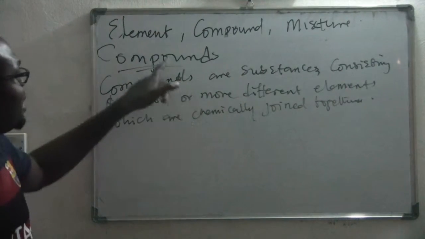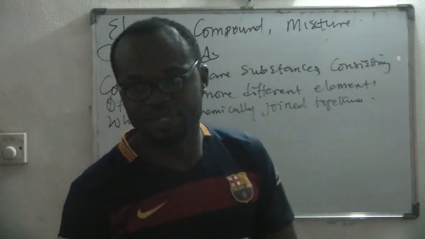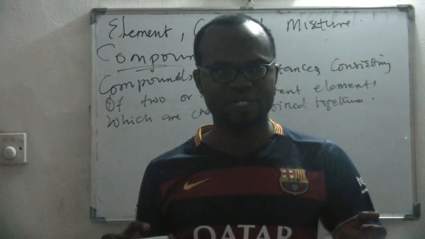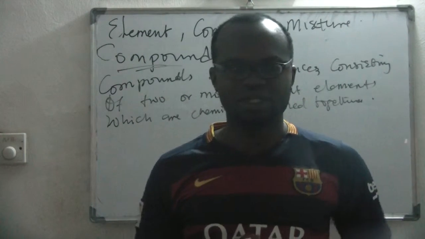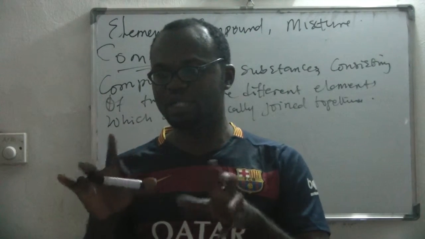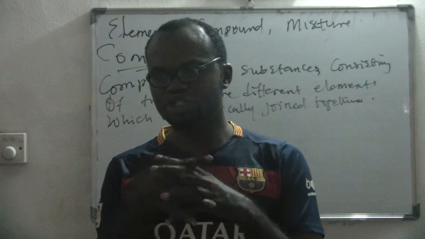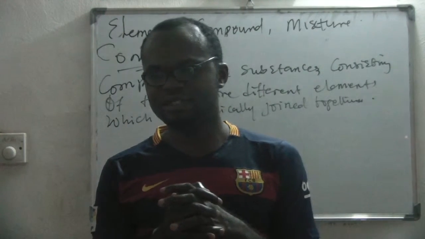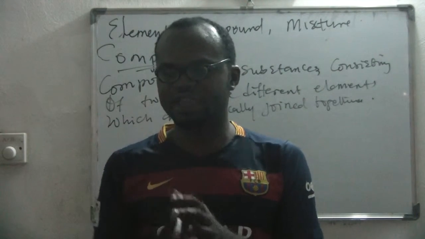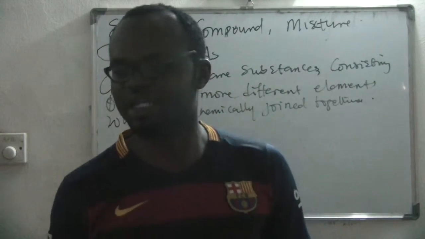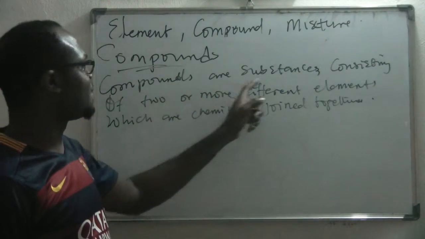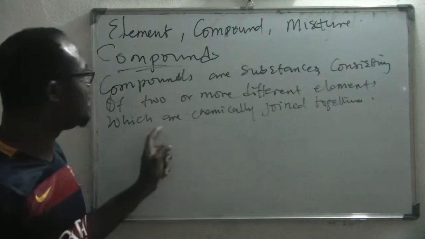In the previous class we learned about elements. I said that elements are substances which cannot be split further into simpler forms. But compounds can be split further, because a compound is made up of two or more elements which are chemically joined together. The property of a compound is different from the property of the elements from which it is formed. A compound is totally a different substance from the elements that make it up. So that's why we say compounds are substances consisting of two or more different elements which are chemically joined.